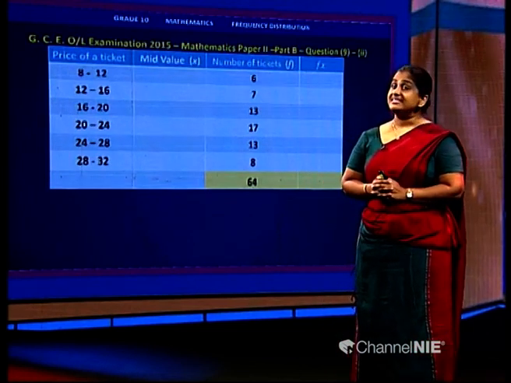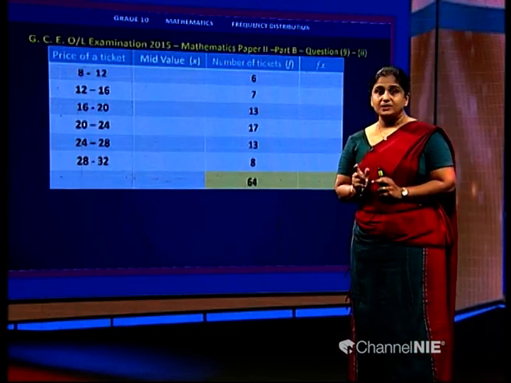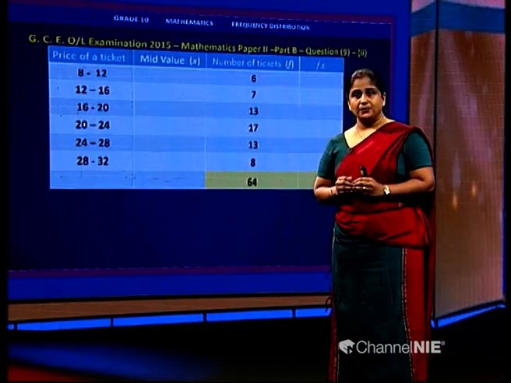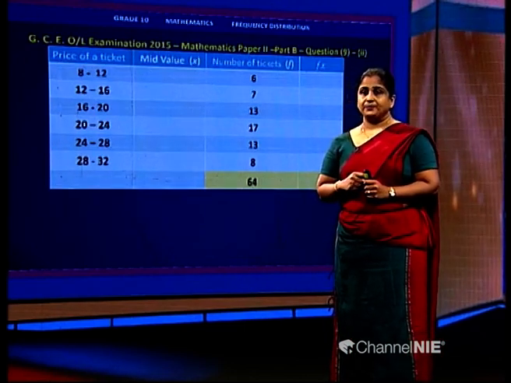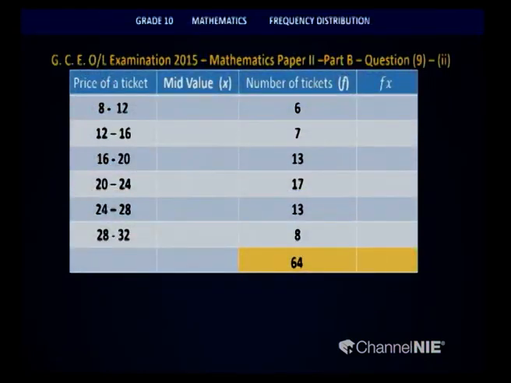When you take a certain class interval, we added the two limits and divided by 2 to obtain the mid value. Mid value in the first class interval is 8 plus 12 divided by 2, which will give you 10. Next one, 12 plus 16 divided by 2, which is 14.